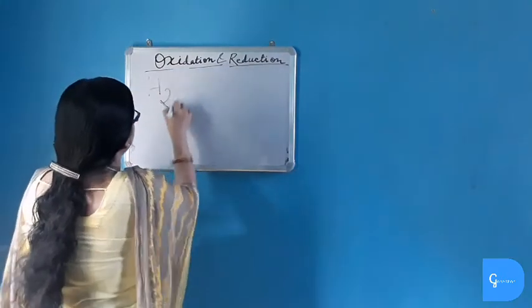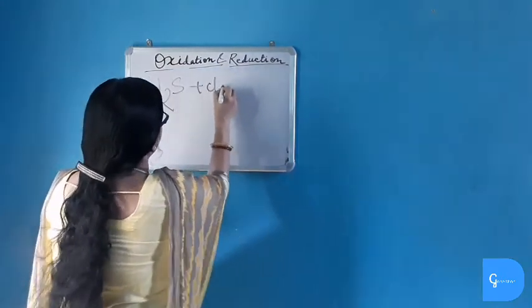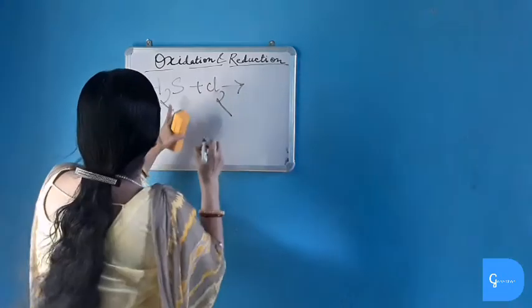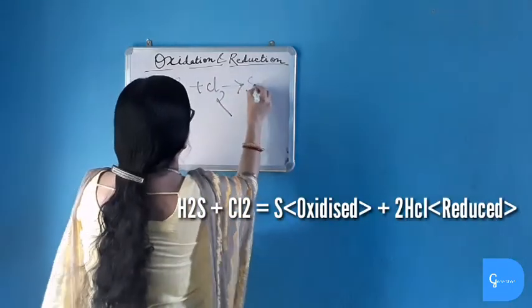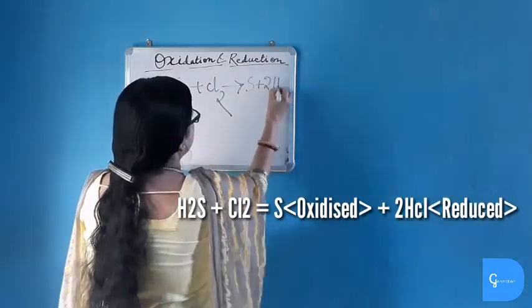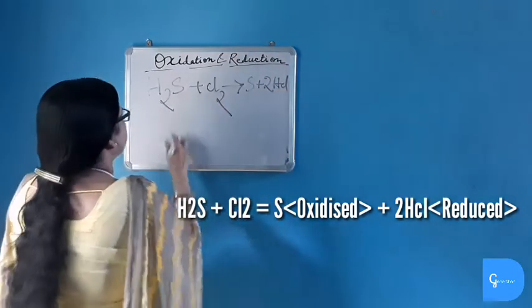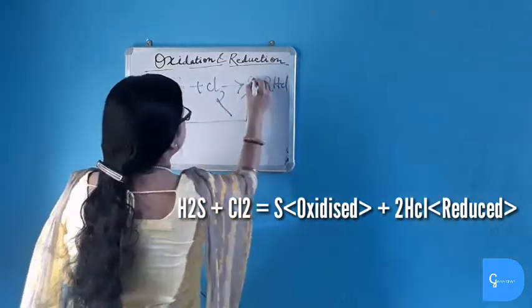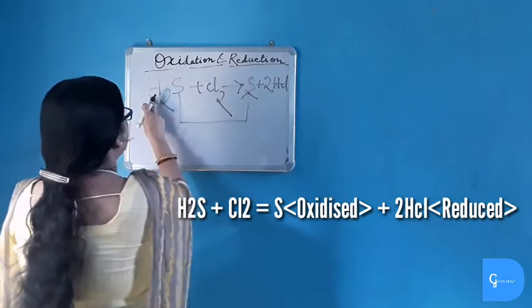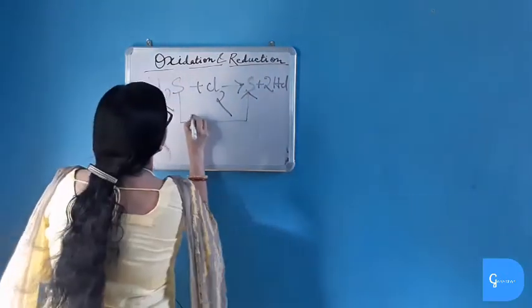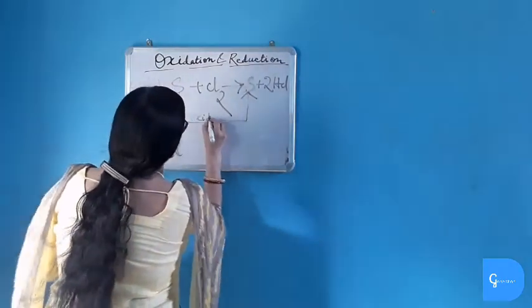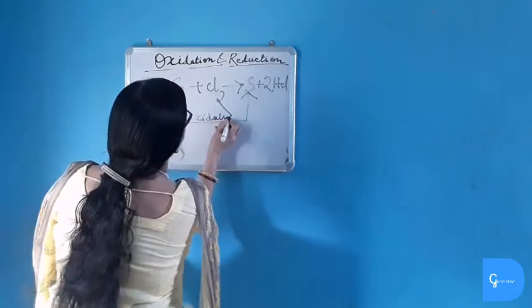Now let us take another example. When H2S gas reacts with chlorine, what's happening here? Sulfur plus 2HCl is formed. See in this reaction, H2S is losing hydrogen and sulfur is formed. Losing of hydrogen or removal of hydrogen is known as oxidation. So H2S is undergoing oxidation reaction.